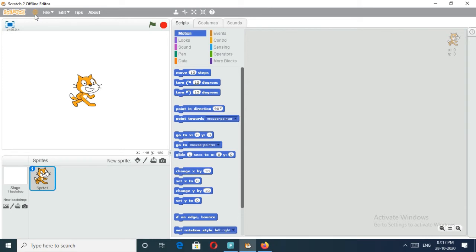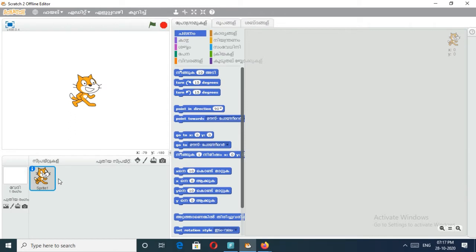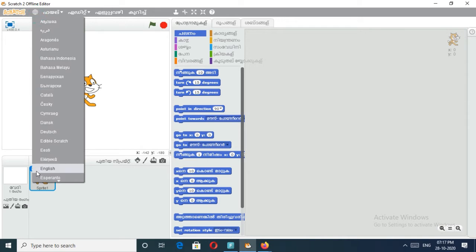Okay, and what is the use of the next button? This is called a globe button. What is the use of this one? Here we can see the English language. All the texts are displayed in the English language. We can select many other languages using this globe button. Okay, I will show you. Here there is a button, an arrow. We can select Malayalam language. See, like this. If you want to change this language into your language, you can use this globe button. Okay. And again, I will change it to English.